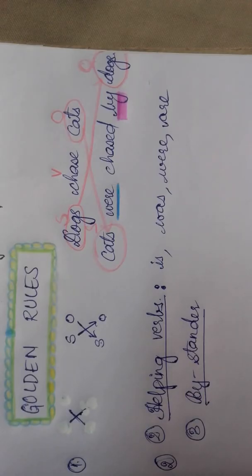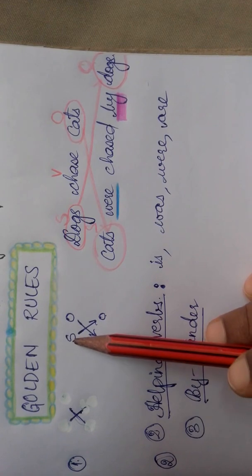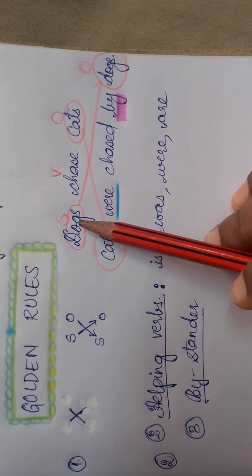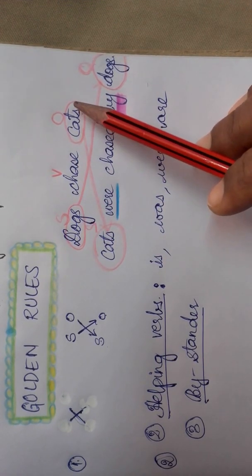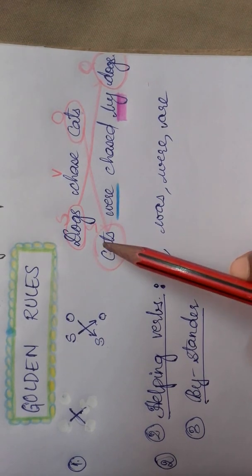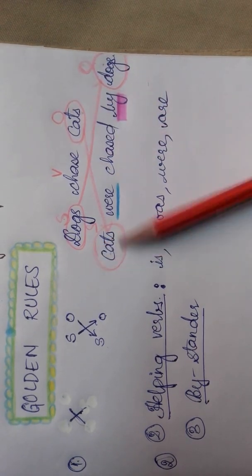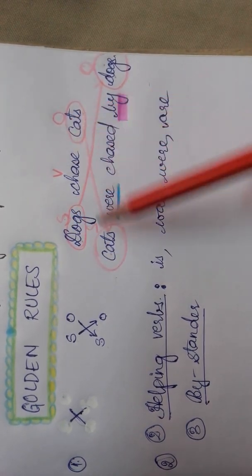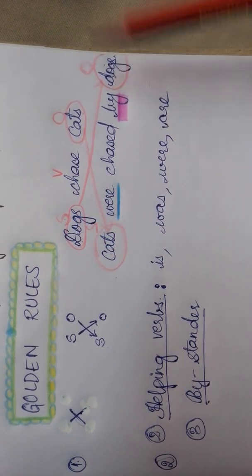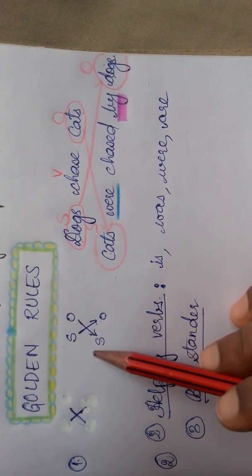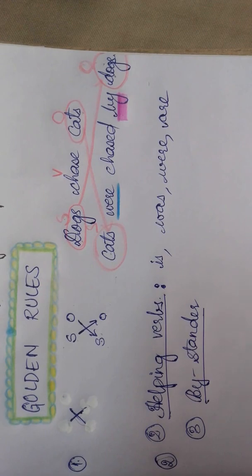Let us learn the 3 golden rules how to convert active voice to passive voice. Let us look at the first rule. The subject becomes the object and the object becomes the subject. Let us look at these examples. Dogs chase cats. If you convert it into passive voice, cats were chased by dogs. Subject became the object. Object became the subject. Cats became the subject. Dogs became the object. Understood? The first rule is subject to object, object to subject. Okay, we have to change that way.